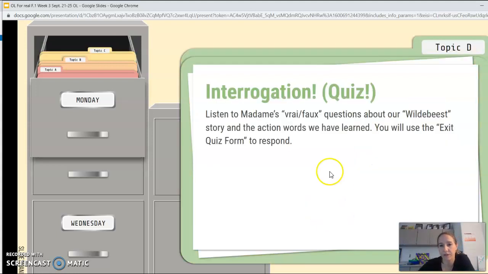And then you are going to have a quiz. There will be a video here that has me asking questions about the story that we just read. We will have also written our summary about it, so hopefully that will be pretty fresh in your mind, and you will be able to look at your summary as you take your quiz. So hopefully that'll make it even less stressful for you. It's just another vrai faux quiz.